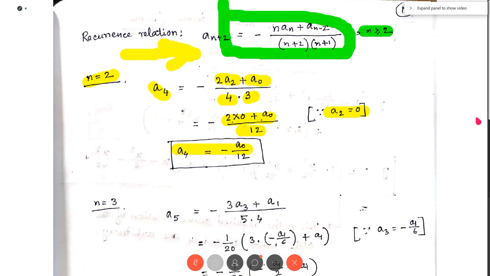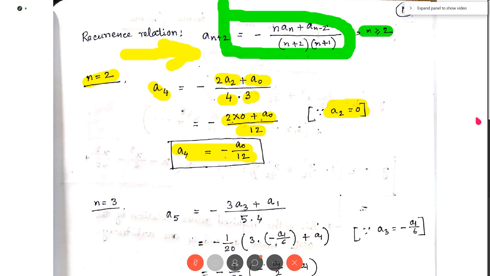After putting n equal to 2 on the right hand side, we get 2a2 minus a0 by 4 into 3. Now the value of a2 equal to 0 we have already calculated. Put this in place of a2. So we ultimately get a4 equal to minus a0 by 12. So we are able to write a4 in terms of a0.